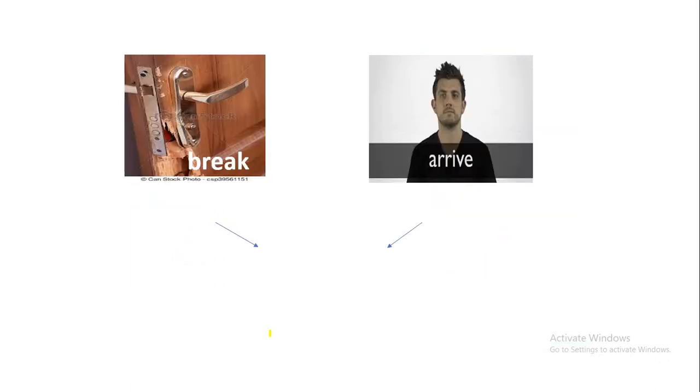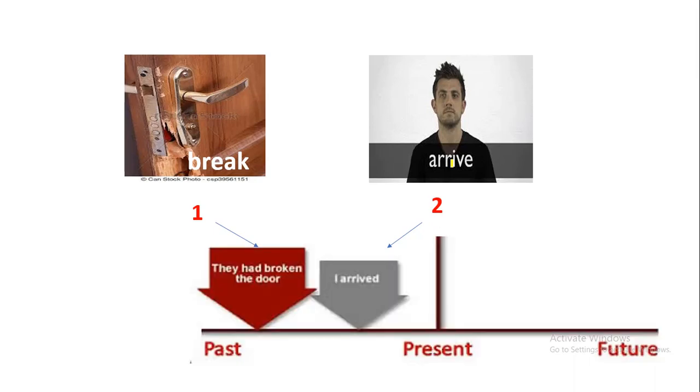Here we have another example. Here we have two verbs, break and arrive. Now, which do you think happened first? Of course, someone broke the door. Then this man arrived. Now, the first thing that happened is break. The second one is arrive. So here we have they had broken the door because it is number one. So break becomes had plus verb 3, broken, while the second one is arrived.